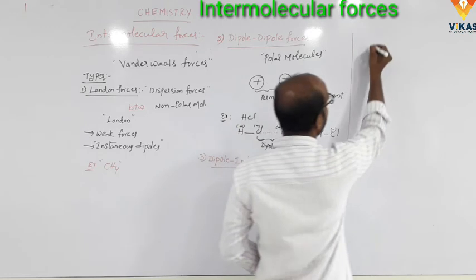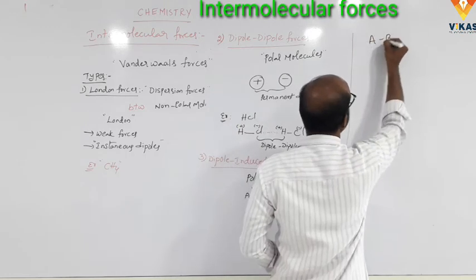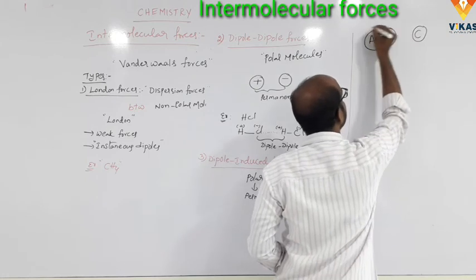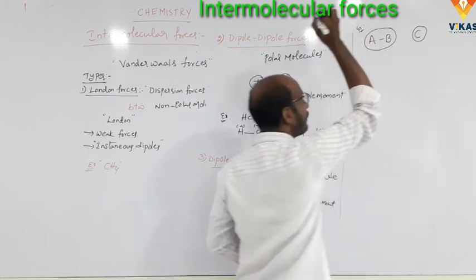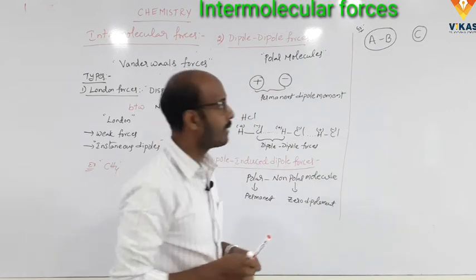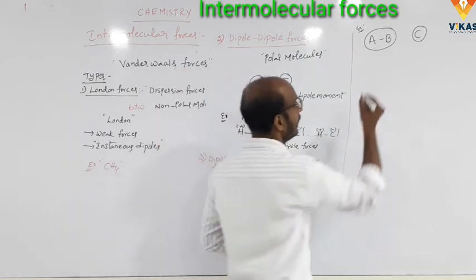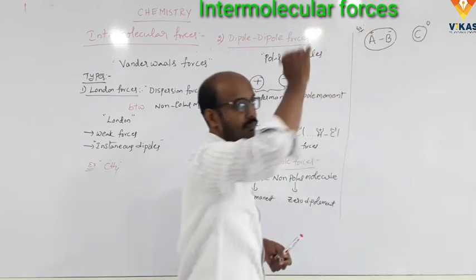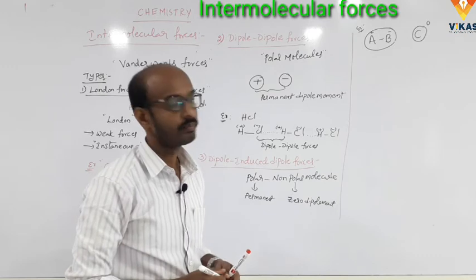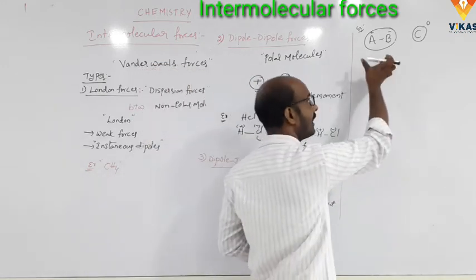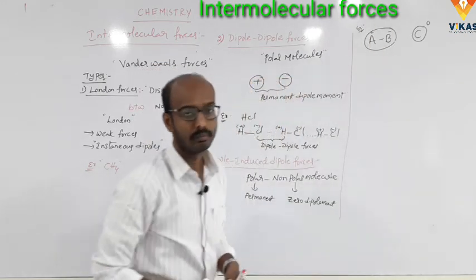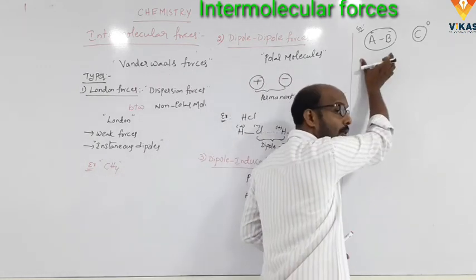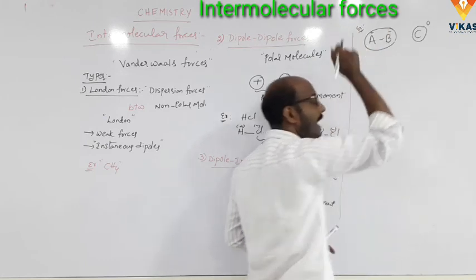We take the polar molecule AB and the non-polar molecule C. The polar molecule has positive and negative charge; here there is no charge. They will interact with each other, the polar and non-polar molecule. Then the non-polar molecule is influenced by the polar molecule.